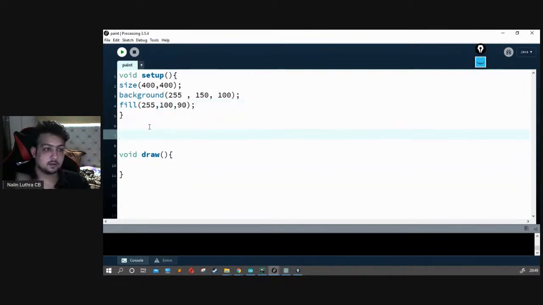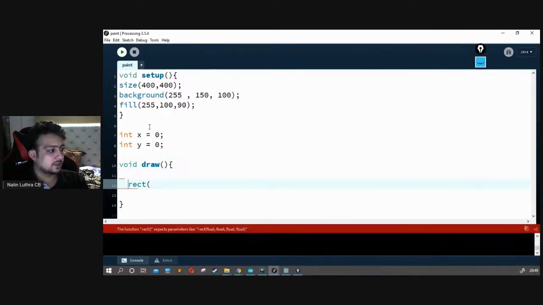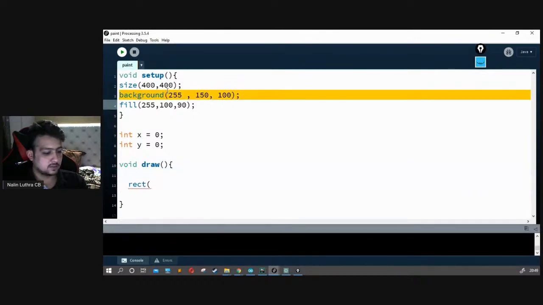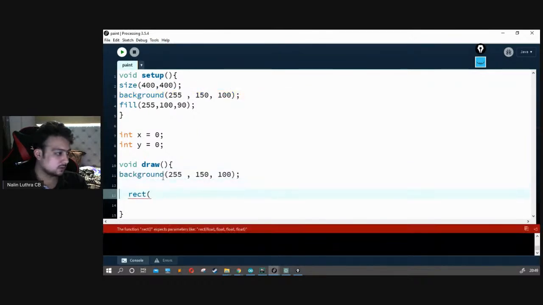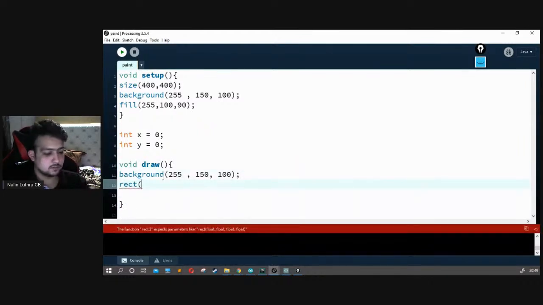Let's make our int x, which is supposed to be 0 in the beginning, and int y, which again is 0 in the beginning. Let's draw a rectangle. Let's make the background as well, so every time I draw something, it gets refreshed. Let's set the rectangle to x, y, 30, 30. Cool.